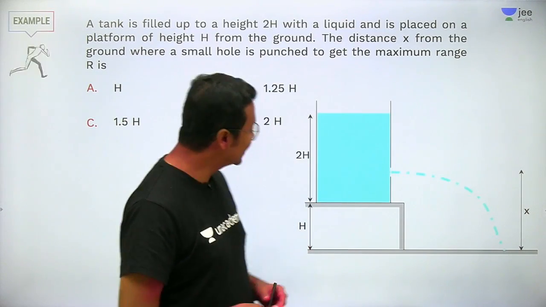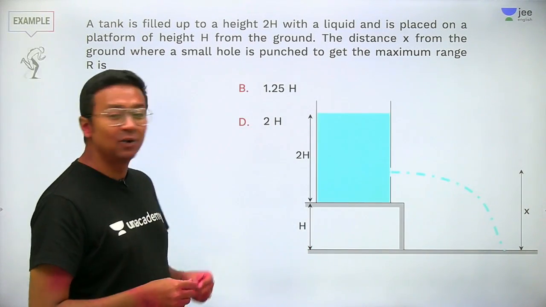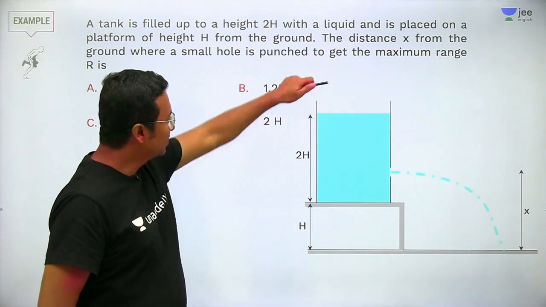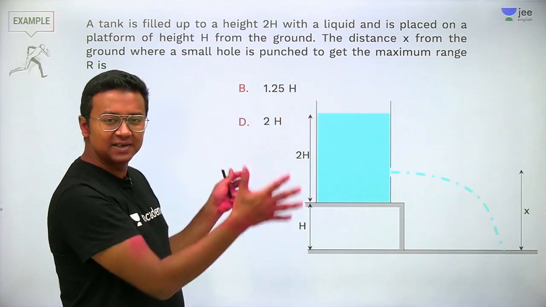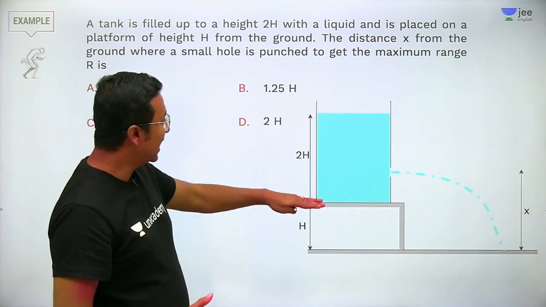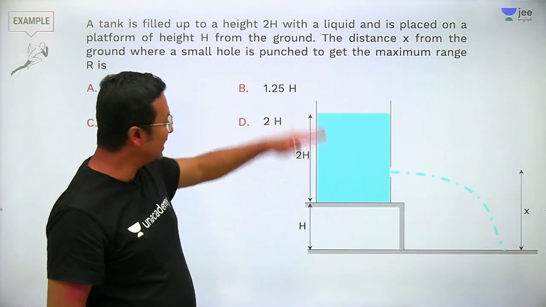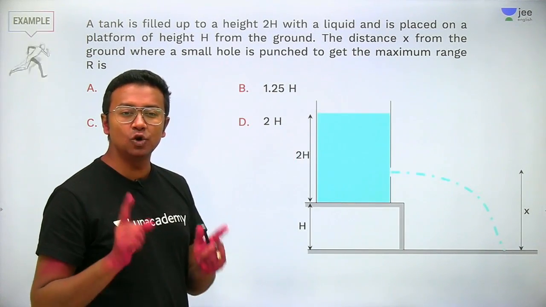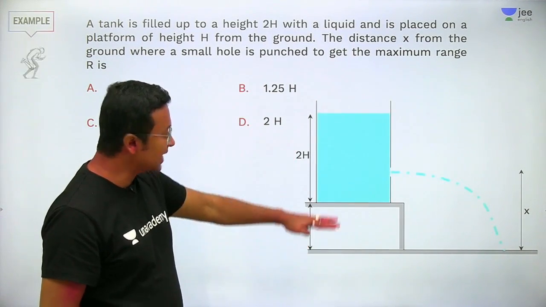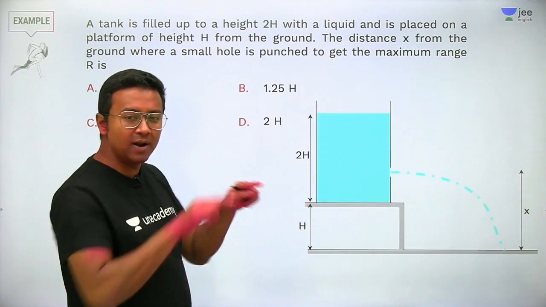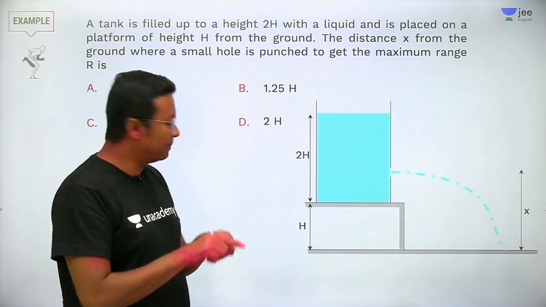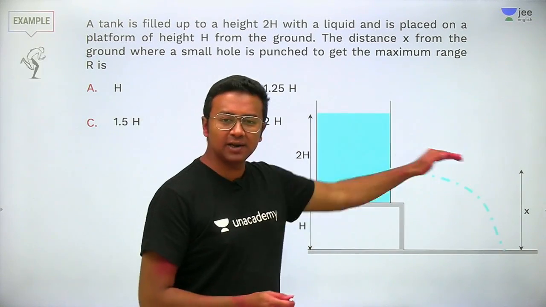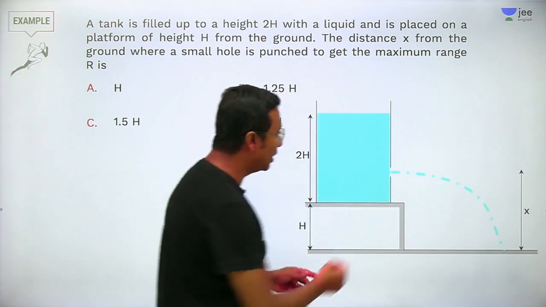Now what is my first question telling me? So let's get started here. We have a vessel. The height of the water column in the vessel is 2h. It is standing on a platform which is at a height of h, right? Water is coming out of this from a hole.